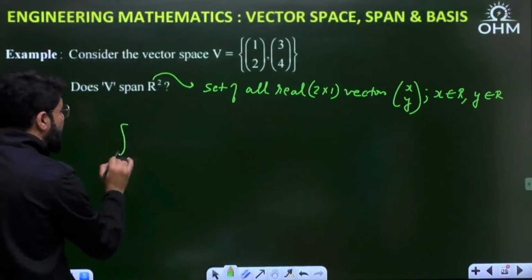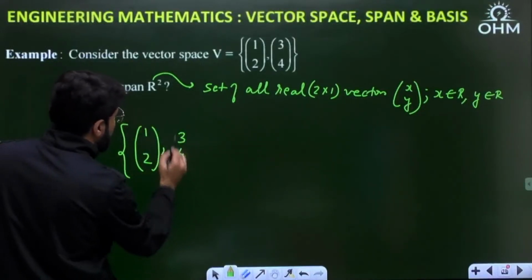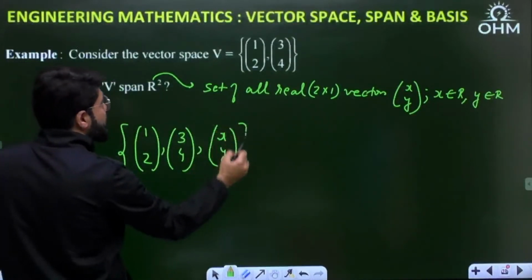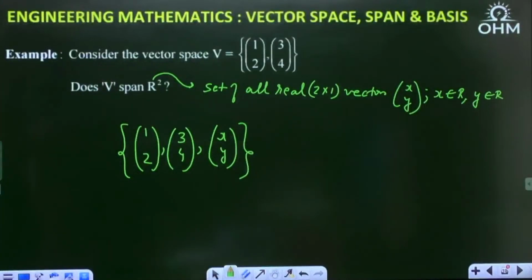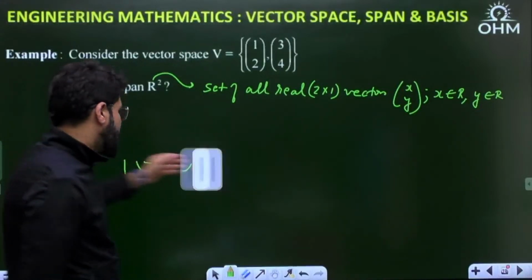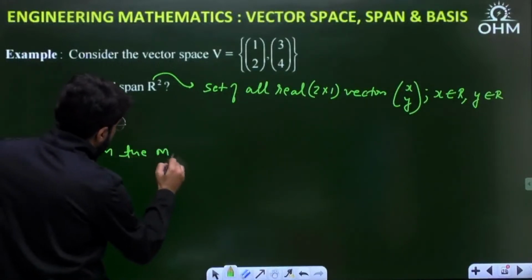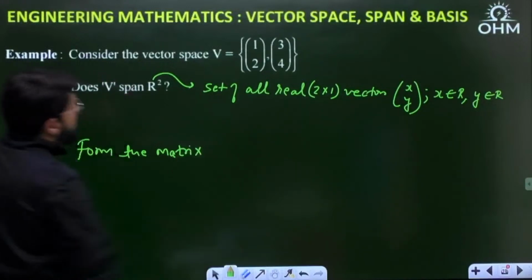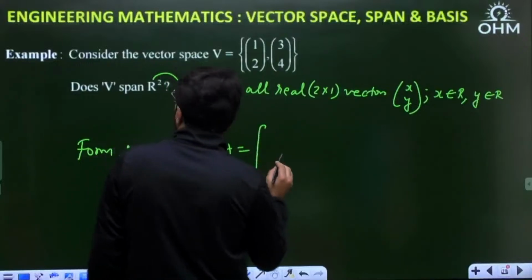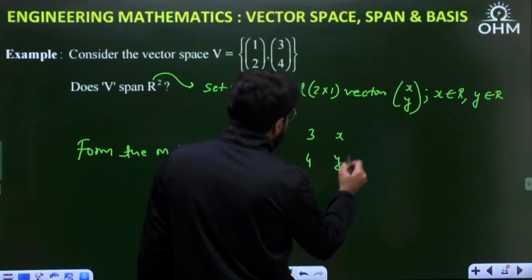That means when I take these two vectors, what are the two vectors? 1 and 2, 3 and 4, and X and Y. Now for better understanding, let me write them in the form of a matrix. Form the matrix. What type of matrix will you form? Let me name the matrix as A. What is the matrix? 1 and 2, 3 and 4, and X and Y.